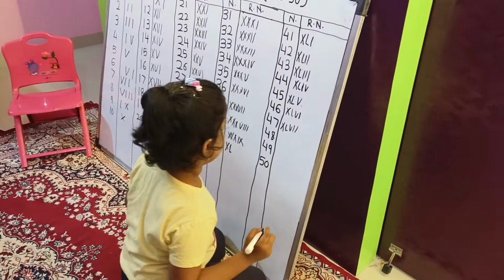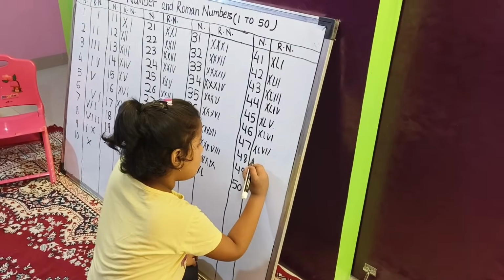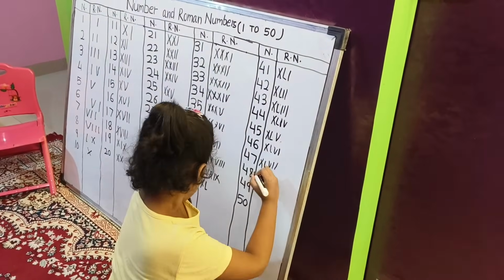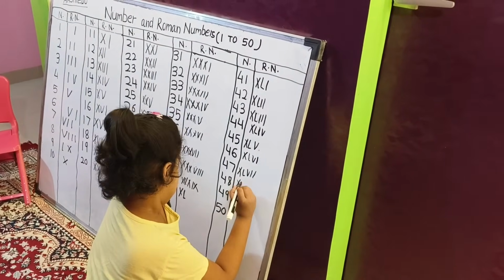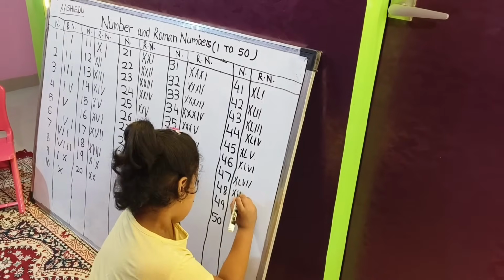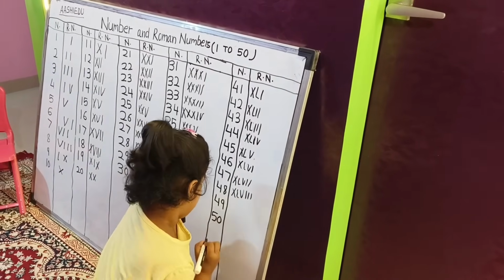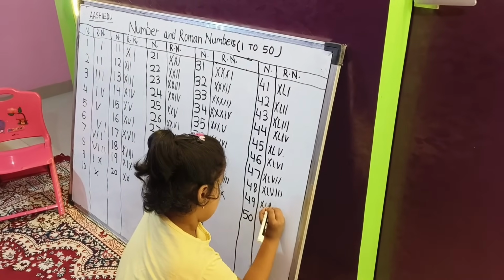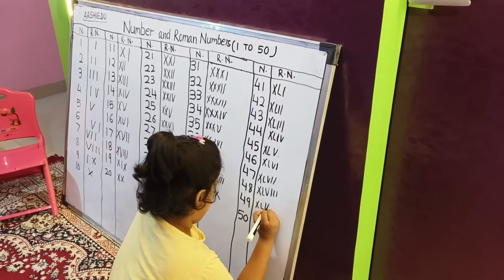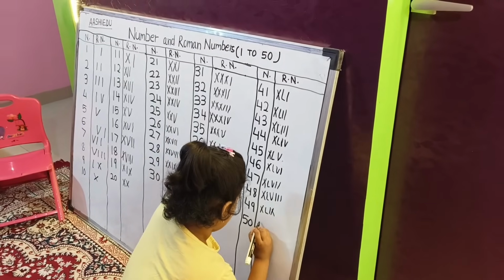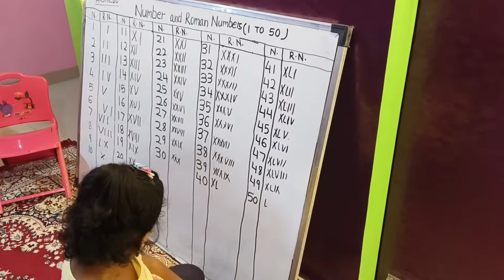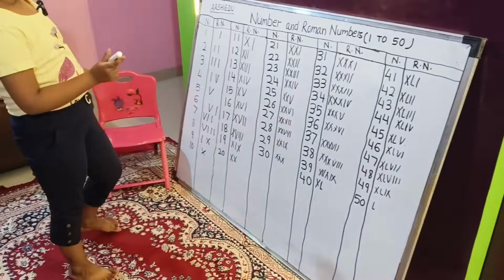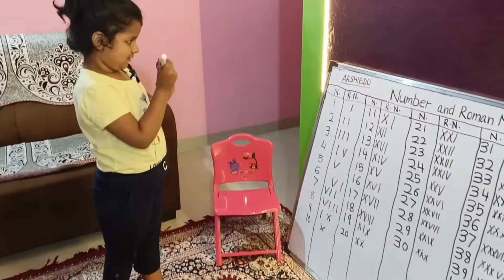And for 48, Roman number XLVIII. And 49, XLIX. And 50. Okay. Now got it, Aashi? Yes. Well done, Aashi. Well done.